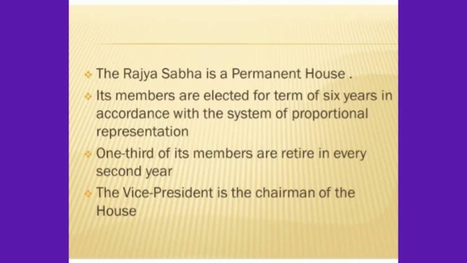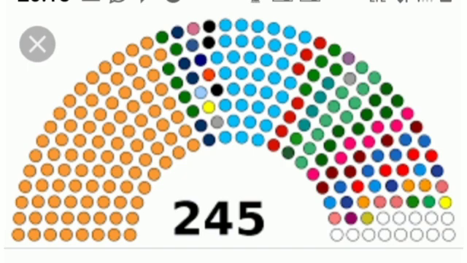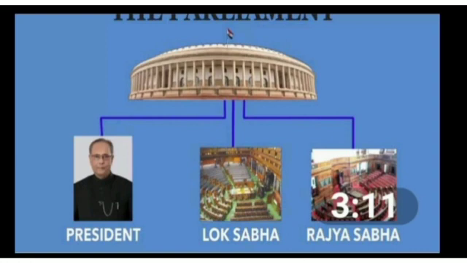Some member or the other is always there in the Rajya Sabha. Now, the Rajya Sabha can have 250 members. They cannot be more than 250. At present, the Rajya Sabha has got 245 members. Now, in the Rajya Sabha, the president can nominate 12 members. Nominate means he can choose 12 members. He can appoint 12 members.